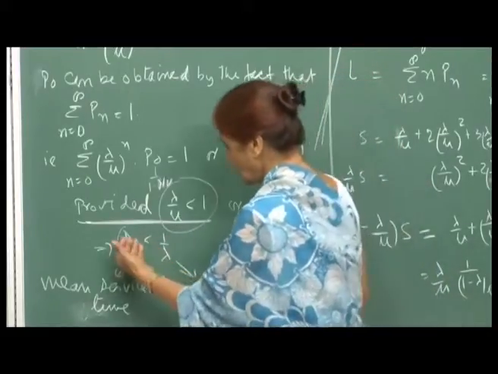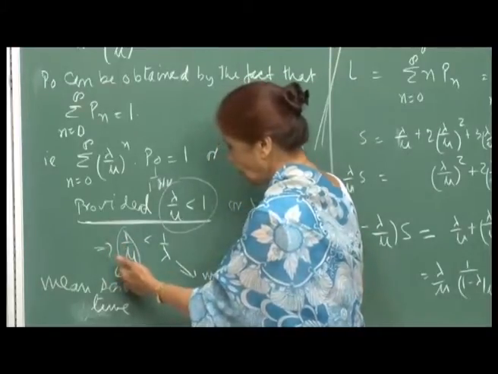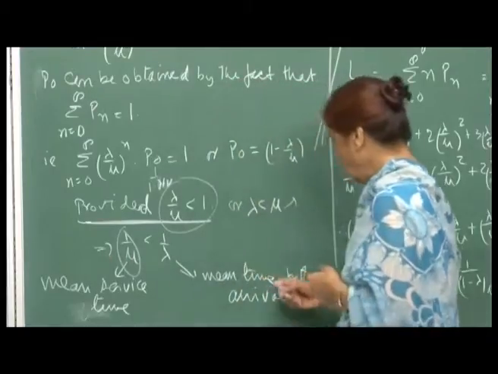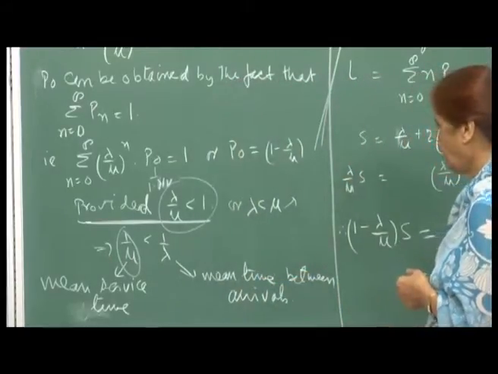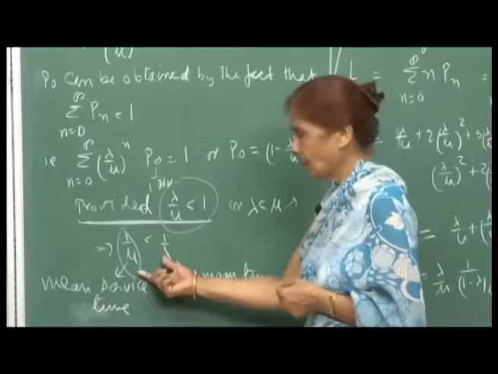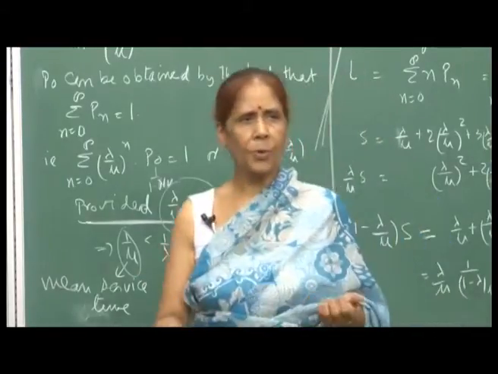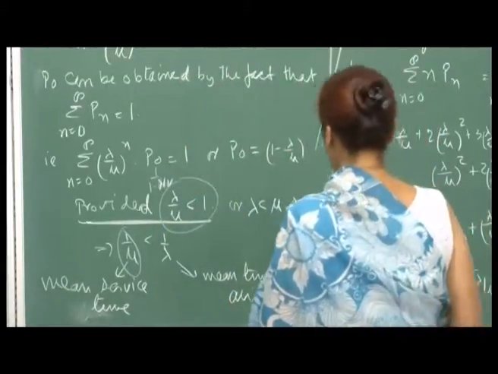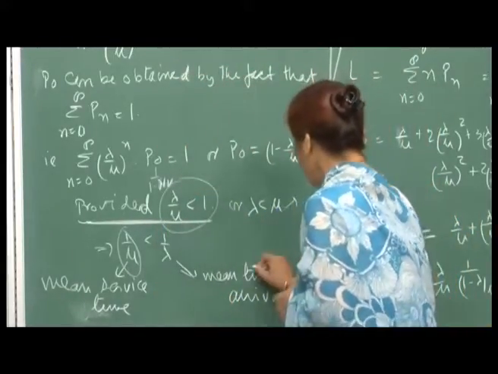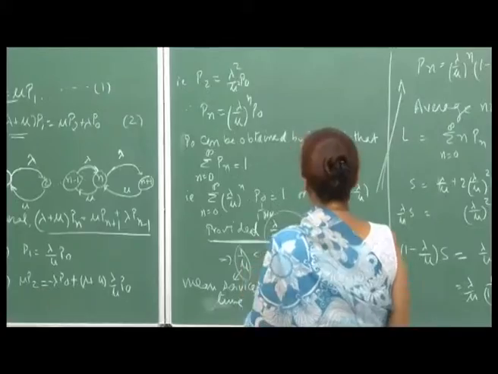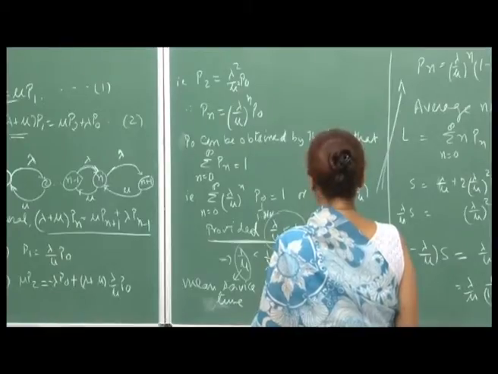So, in general you expect that 1 by mu, that means the mean service time, should be less than the mean time between two arrivals. Then only you expect the system not to explode, that means the queue will not explode, and you will be able to process the customers faster than they come. I mean, in a loose way, you are saying that it will not happen.